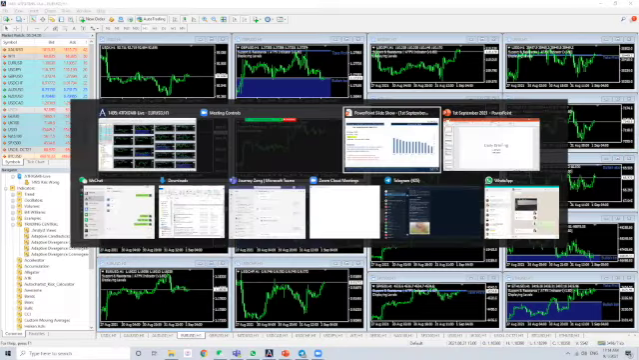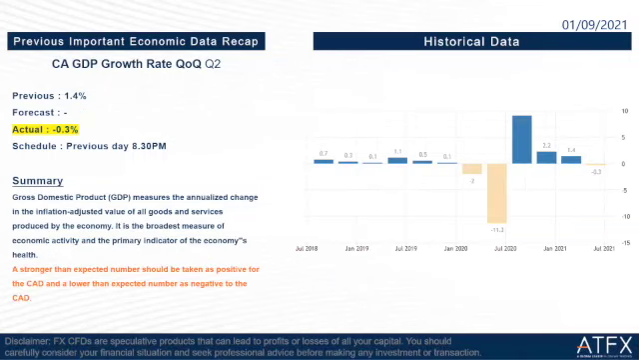Okay, so we go back to our PowerPoint. The next one is Canada GDP growth rate, quarterly Q2. So the previous is 1.4%. The forecast is unknown and the actual is negative 0.3%. So this one is actually lower than the previous. So this one is not really good for the Canadian dollar.